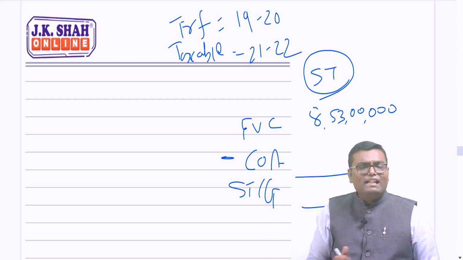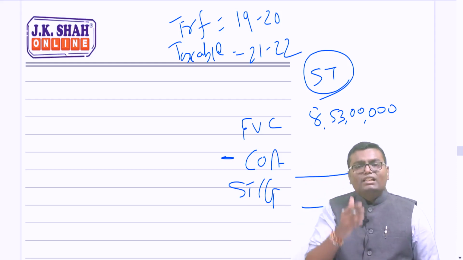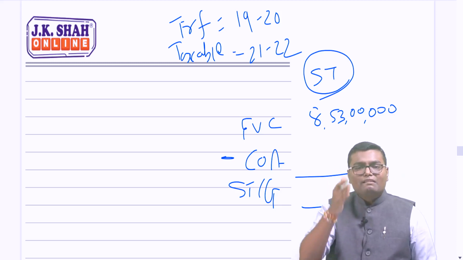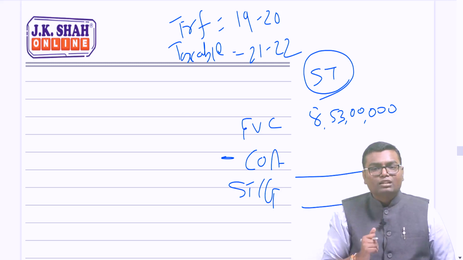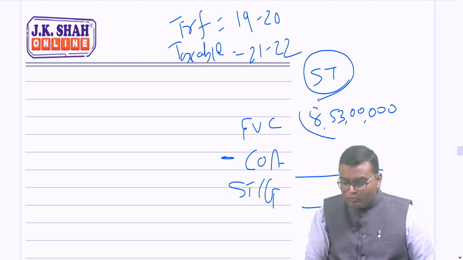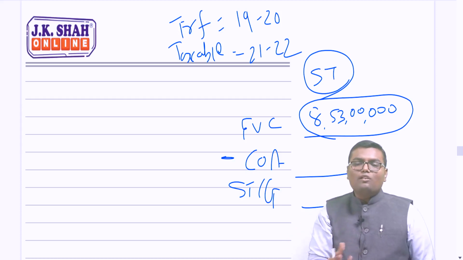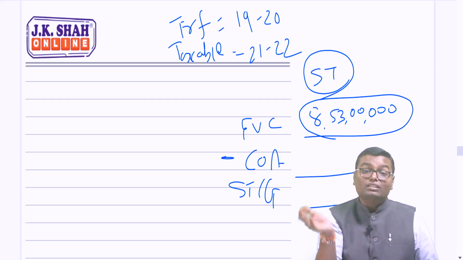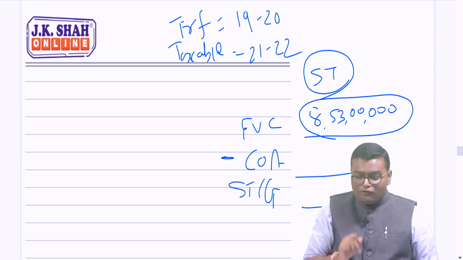I always say in my lecture, income tax is based on the station rule. The station at which the journey of any train has been stopped for income tax, the next journey will start from the same station. We have completed the journey up to 8 crore 53 lakh for these 3 flats. Now for these 3 flats, the cost will become 8 crore 53 lakh for the next station of capital gain. Understood? Now what do I have to deduct from this?